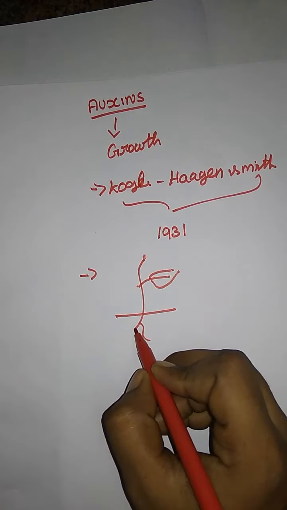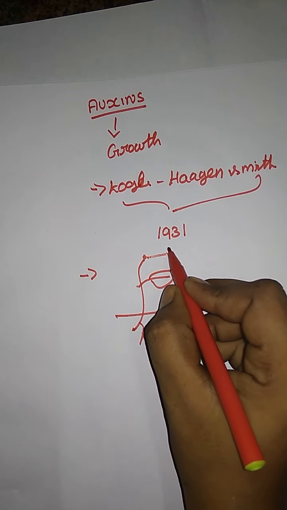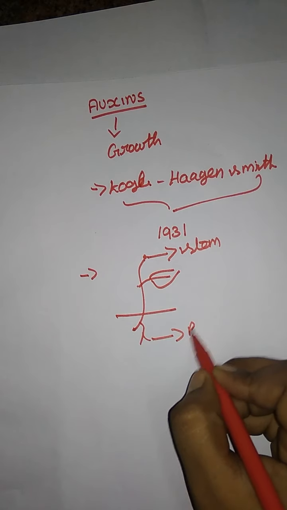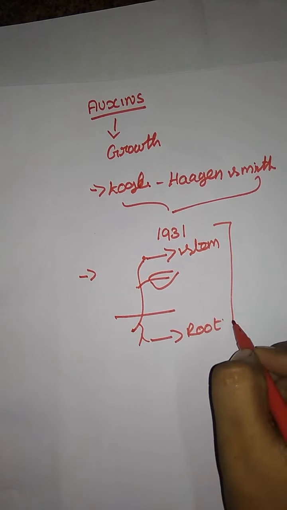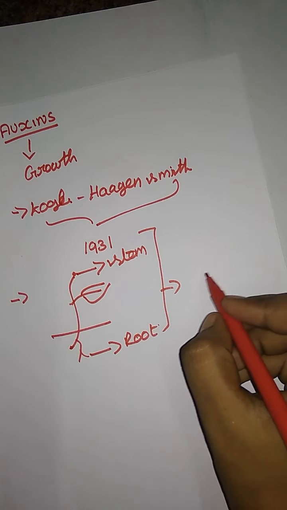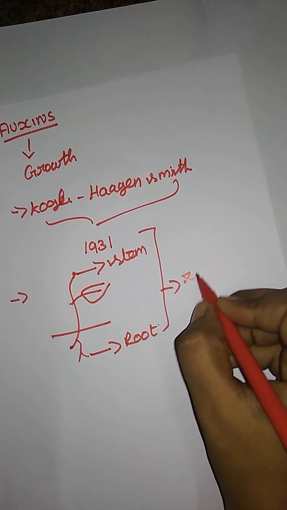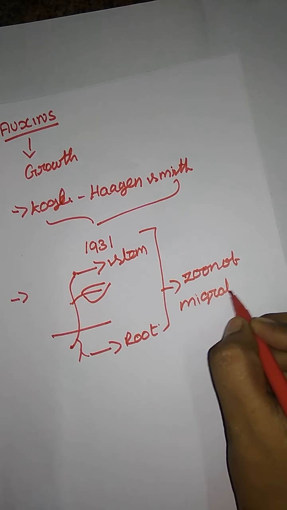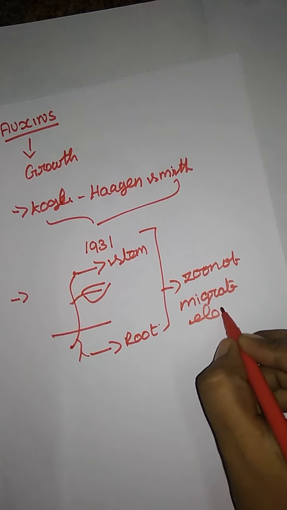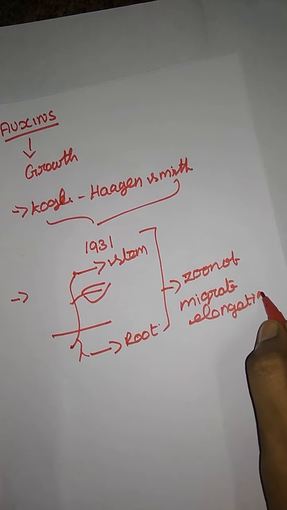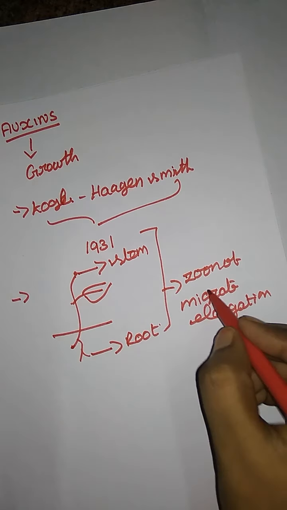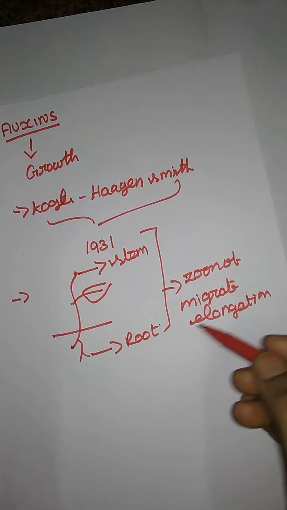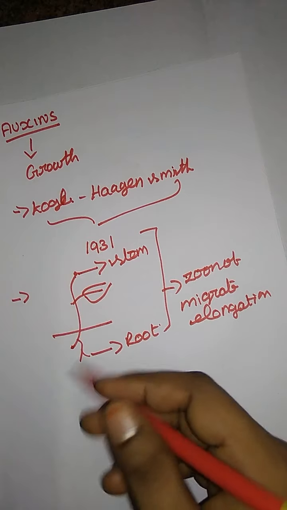Just imagine this is the plant. They are saying auxin is produced at the tip of the plant, at the stem and root part. So they gave a name for that: this is the zone of meristem elongation. Here, a zone, and meristem, which means as the plant grows, cells migrate from one place to another, and elongation means they increase in size.